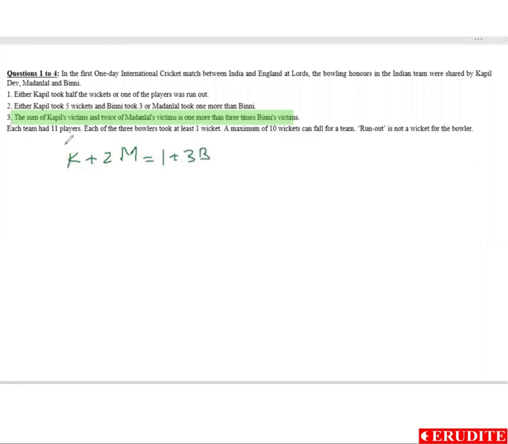This is the first equation, from statement 3. So why am I starting with statement 3? Because it is not conditional. It's not an optional statement. Each of the 3 bowlers took at least 1 wicket.